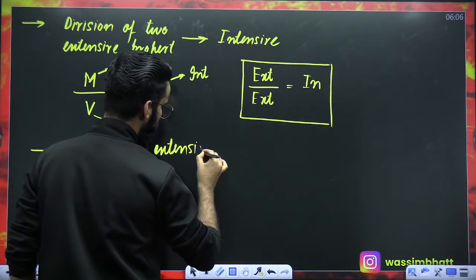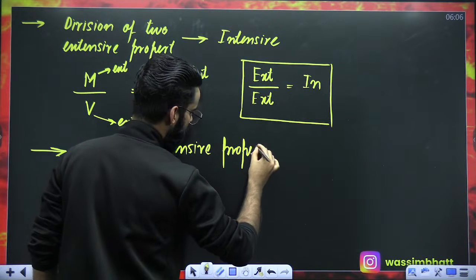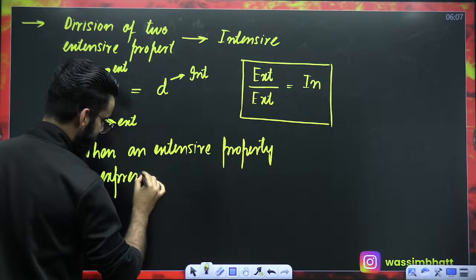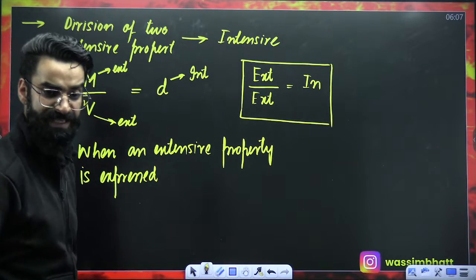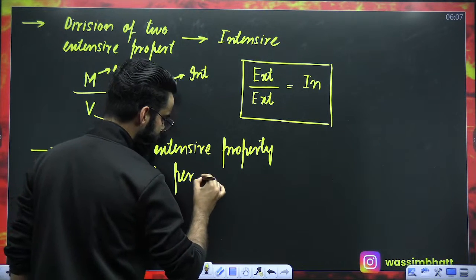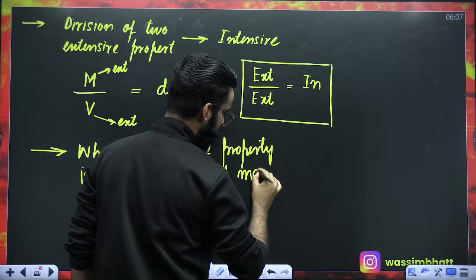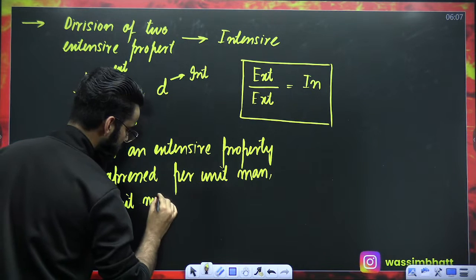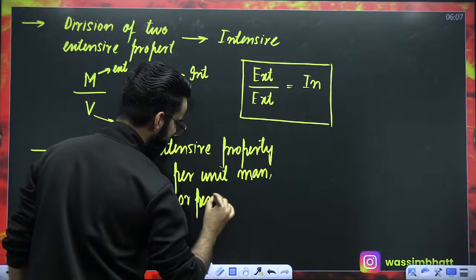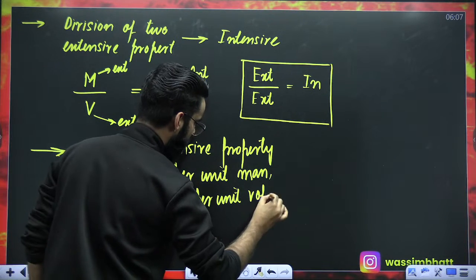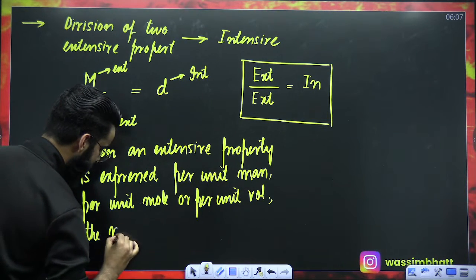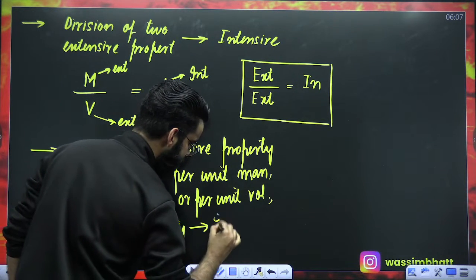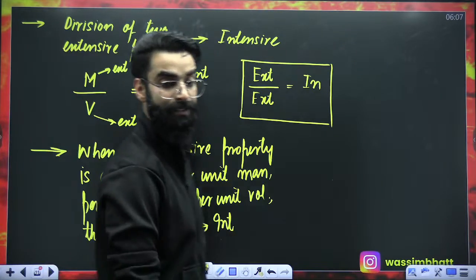When an extensive property is expressed per unit mass, per unit mole, or per unit volume, the new property becomes intensive.